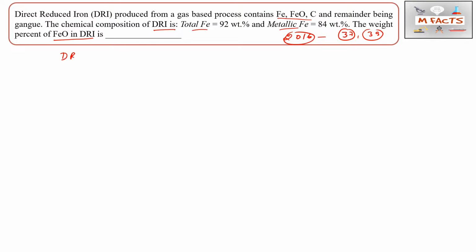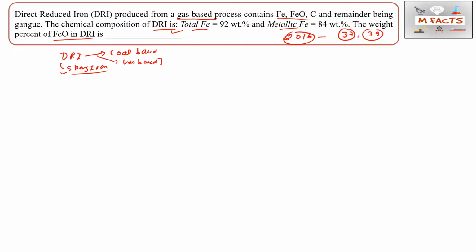Okay, so this DRI is basically direct reduced iron and we can produce it by many routes. Many processes are there for production of DRI, and the product is also known as sponge iron. You must have heard about these things. So sponge iron or solid iron is produced through the coal based process, and the other one is the gas based process. Okay, so in this question they are asking about direct reduced iron produced from a gas based process. So they have used some gases and produced DRI. They have also given the chemistry of this DRI.